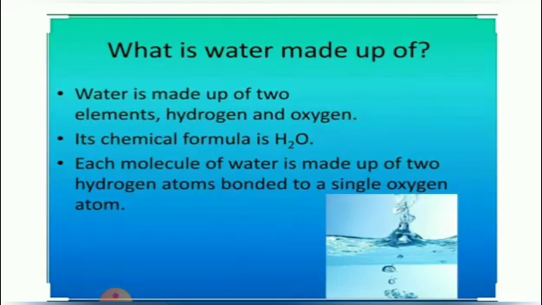As you know, water is made up of two elements, hydrogen and oxygen. Its chemical formula is H2O. Each molecule of water is made up of two hydrogen atoms bonded to a single oxygen atom.